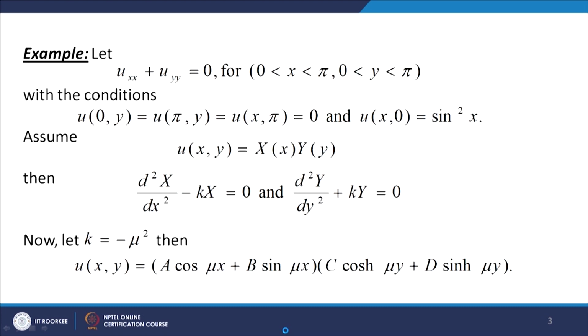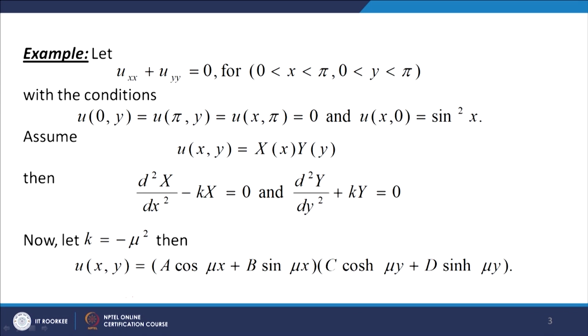Let us consider the Laplace equation in two dimensions: u_xx plus u_yy equal to 0, where 0 is less than x less than pi, 0 is less than y less than pi, and the boundary conditions are: when x is 0, for all y, u(0,y) equal to 0; when x is equal to pi, for all y, u(pi,y) is equal to 0; then u(x,pi) equal to 0 and u(x,0) equal to sin squared x.